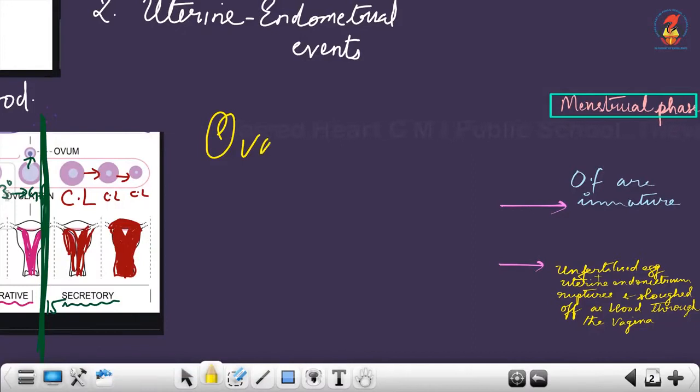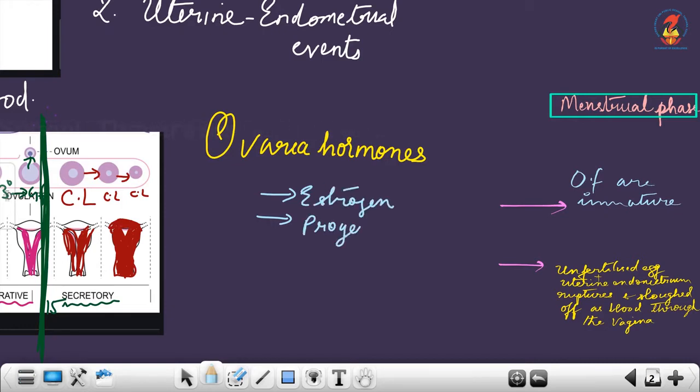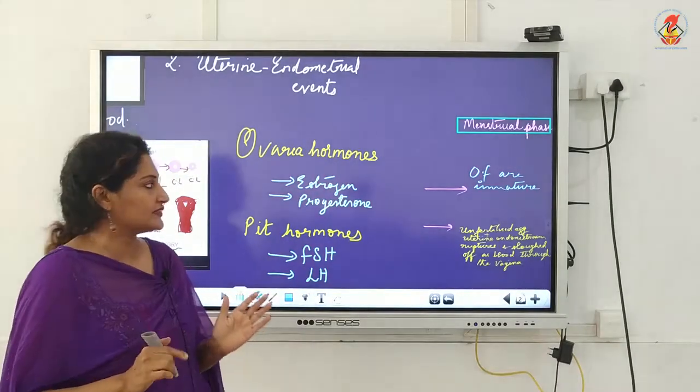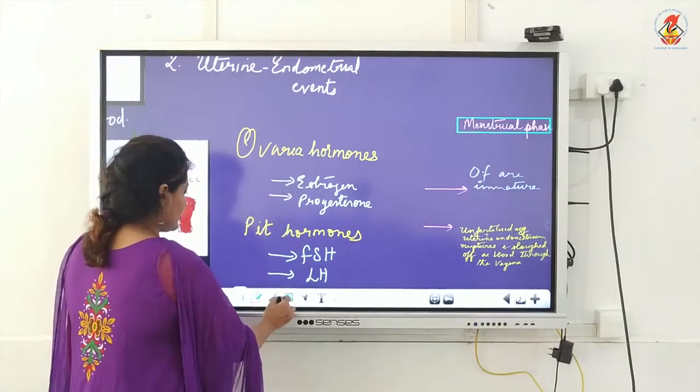The ovarian hormones. Which are the two ovarian hormones? Estrogen and progesterone. Next, the pituitary hormones: FSH and LH. So this also should be incorporated, then only the cycle will be complete. Now, first let me concentrate on the